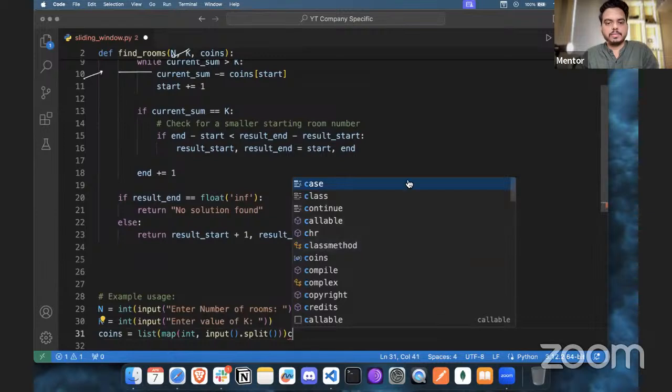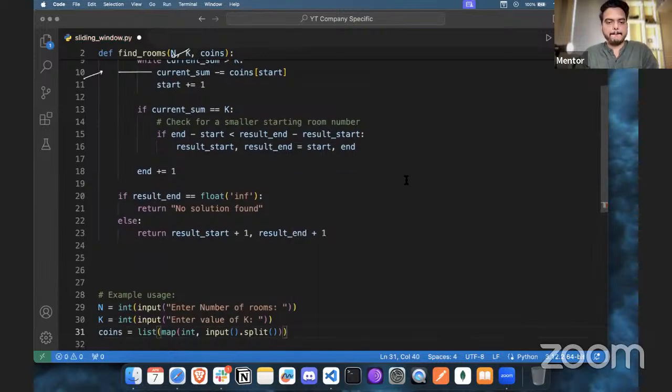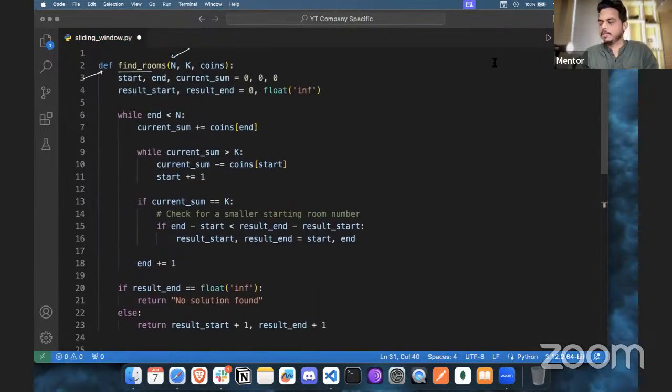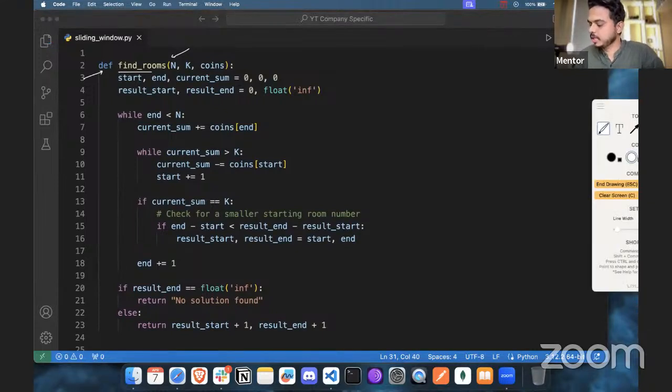Once you do that, let's try to understand. The variables start, end, and current sum are initially 0. Start is where you are going to start, end is the room on which we are going to take the exit, and current sum is the number of coins that you have in your hand. Then result start and result end hold the exact solution. Since we have multiple solutions, we need to find whichever is the correct one.